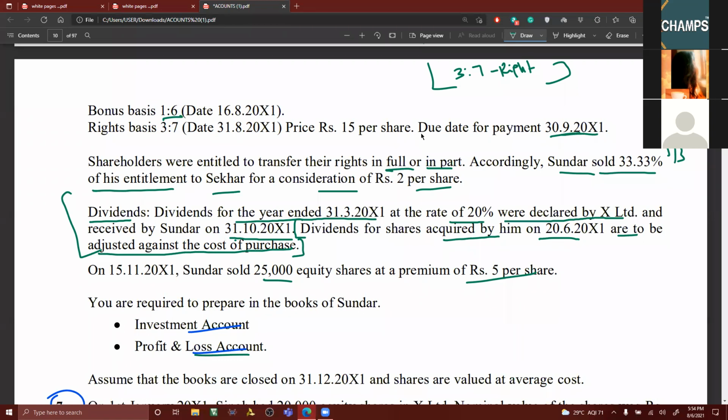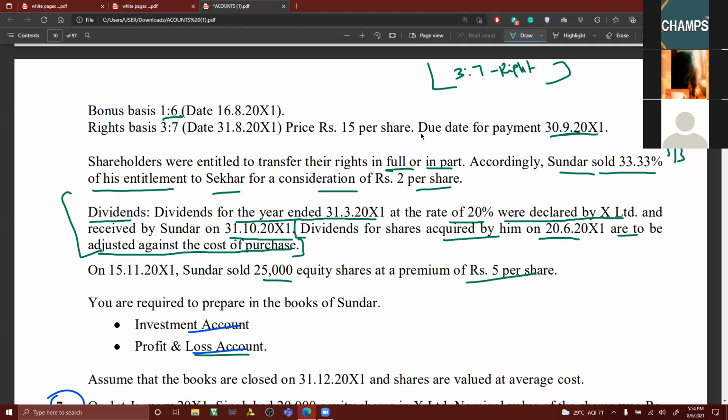Profit and loss account. When someone is asking for the P&L account, why should you maintain the income column? The entire income column can be transferred to which account? P&L account. It means we can transfer directly. When I do the problem, I'll explain that. We are having 2 different problems. In today's class we'll be doing one with opening a P&L account and one without opening a P&L account.